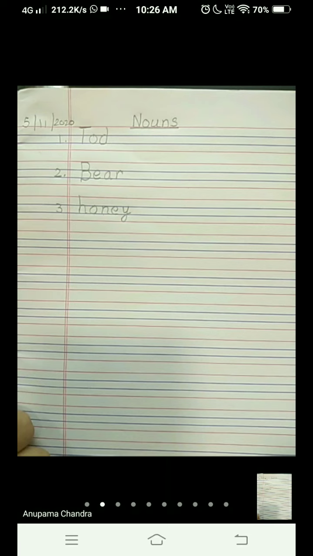Today, we are going to extract nouns from our chapter itself. Our chapter name is The Missing Honey Pot. We are going to read the chapter and find out the nouns from there, and write them in our notebook. So let's start.